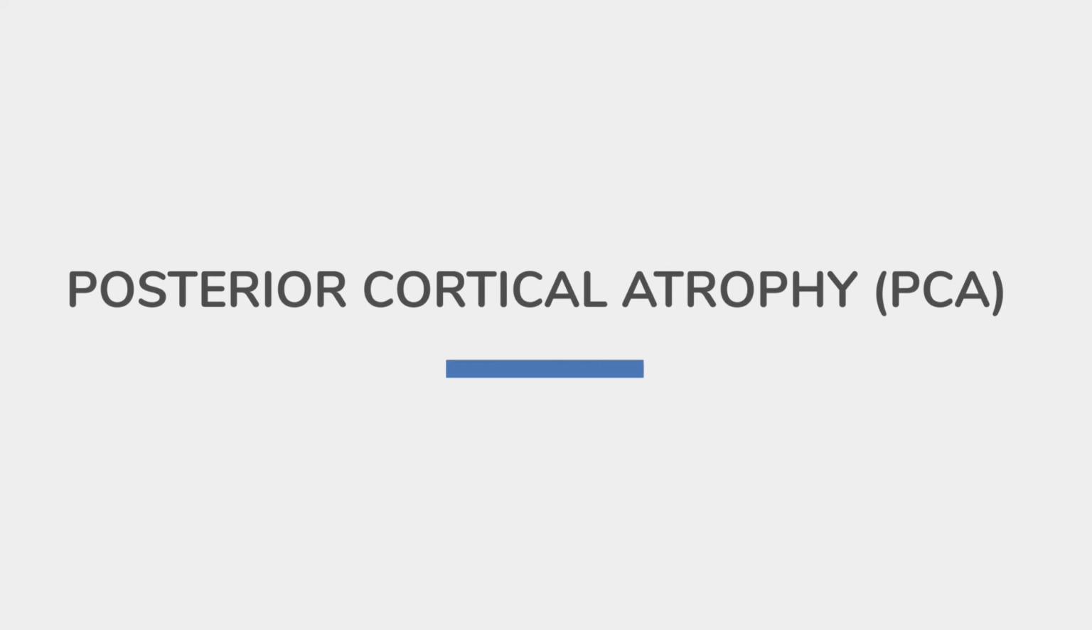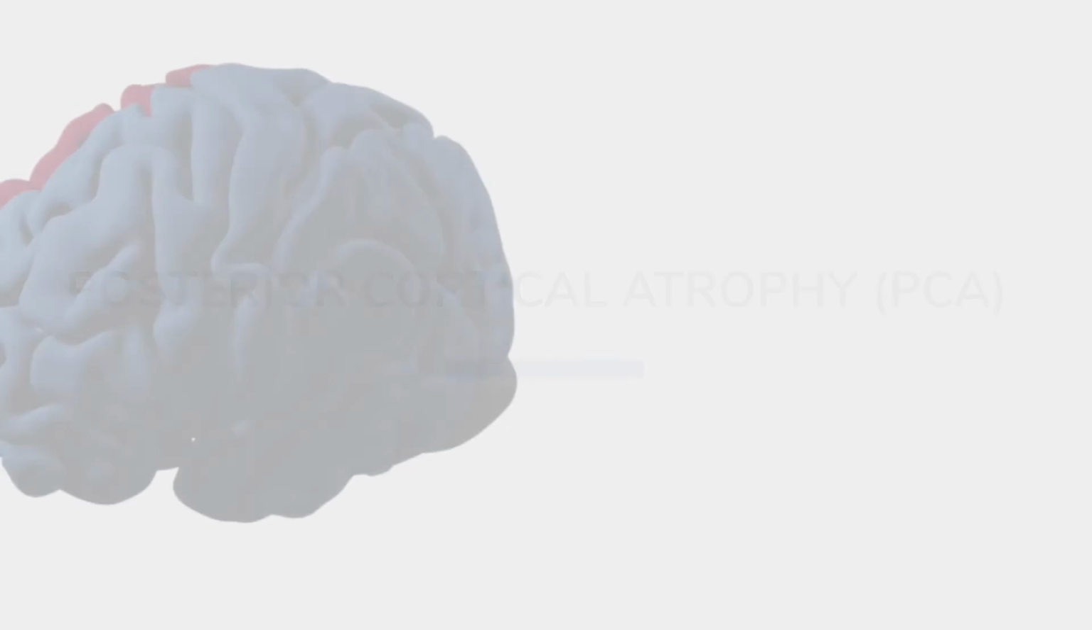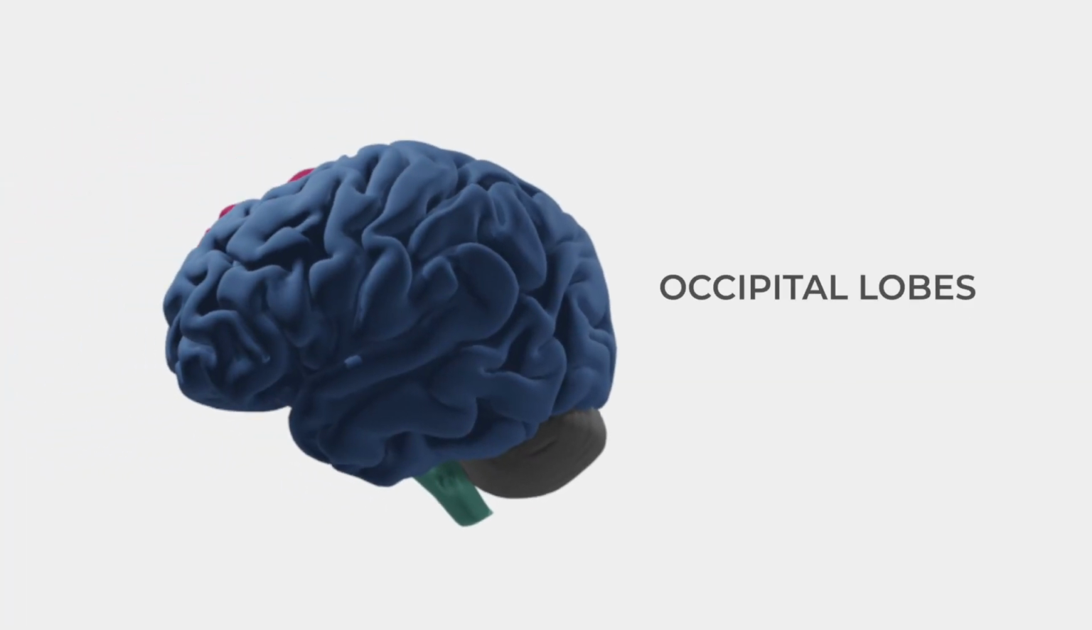Posterior cortical atrophy, PCA. Posterior cortical atrophy is a rare dementia that is thought to be a variant of Alzheimer's disease. It affects the transmission of messages between neurons in the occipital lobes and initially affects vision.